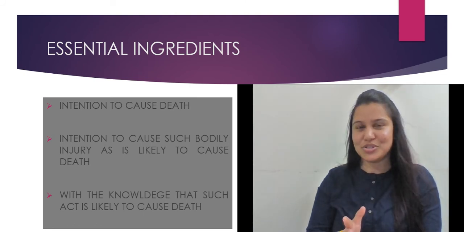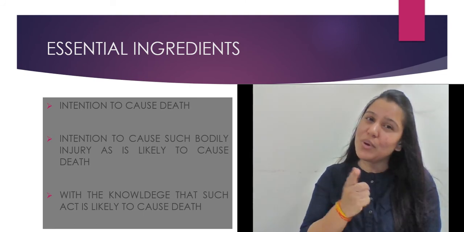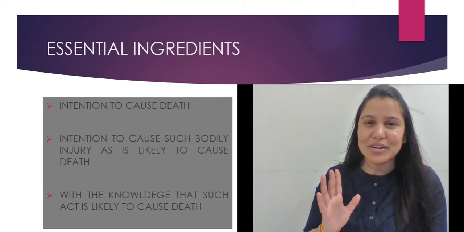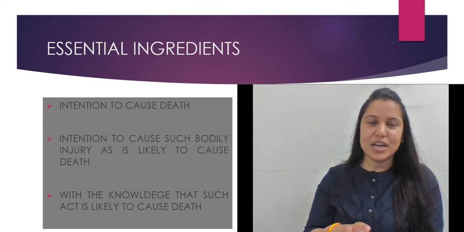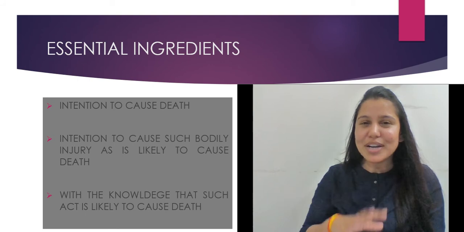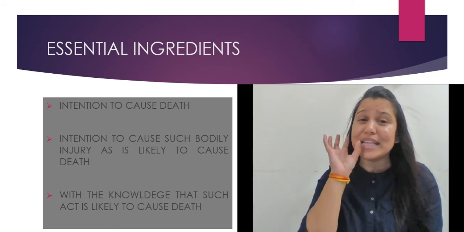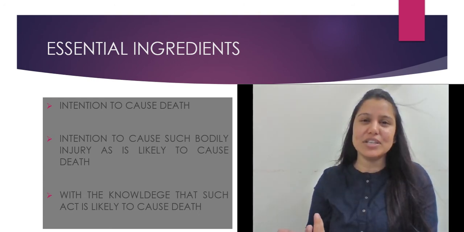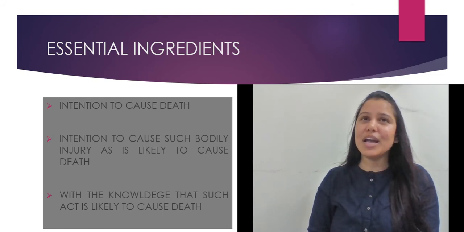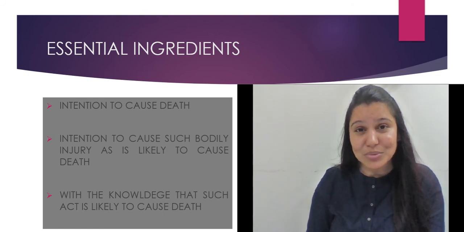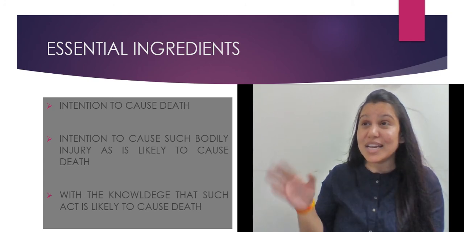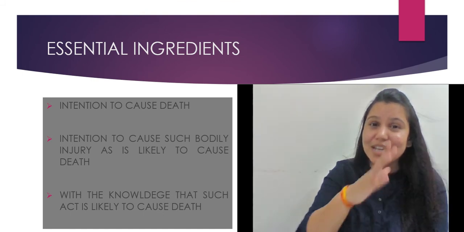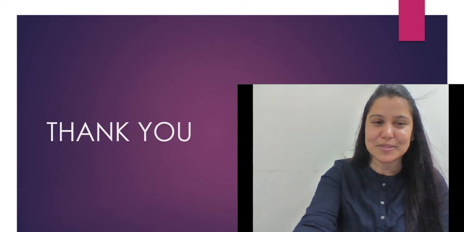So you had the knowledge. You might not have the intention, but you had the knowledge by your very act that that person will be dead, right? If you pushed somebody in front of a train, though you did not have the intention, you had the knowledge. If you do so on the running track, the person would die. So there you can just take the plea that I had no intention, but that person died. But the court will tell you that you had the knowledge. When the track is there and there is a green signal, you had the knowledge that if you push that person on the track, the person will die. Then it will be under this very clause, right?